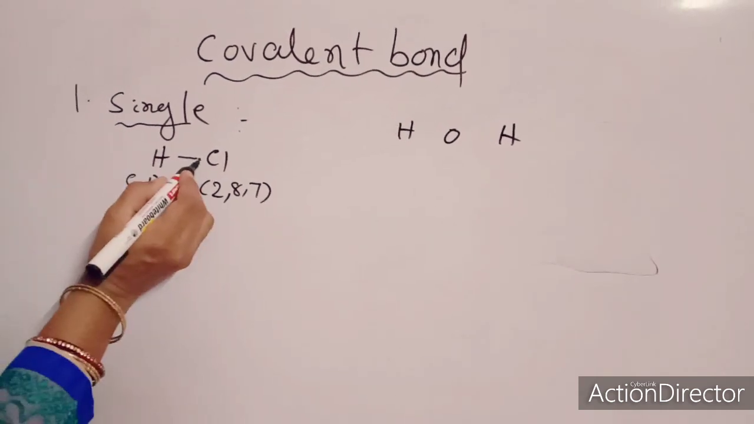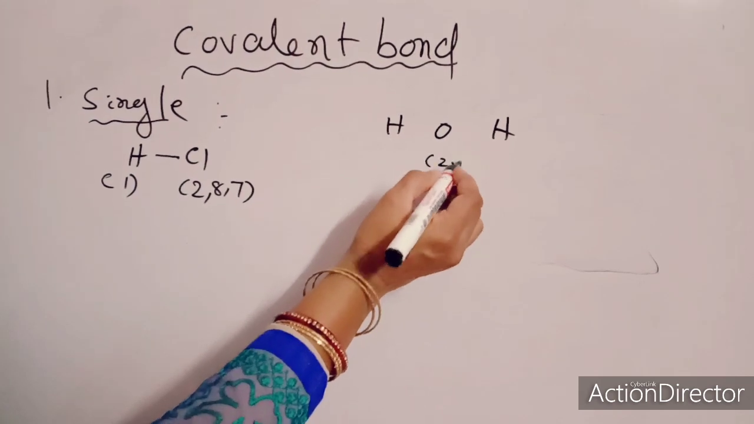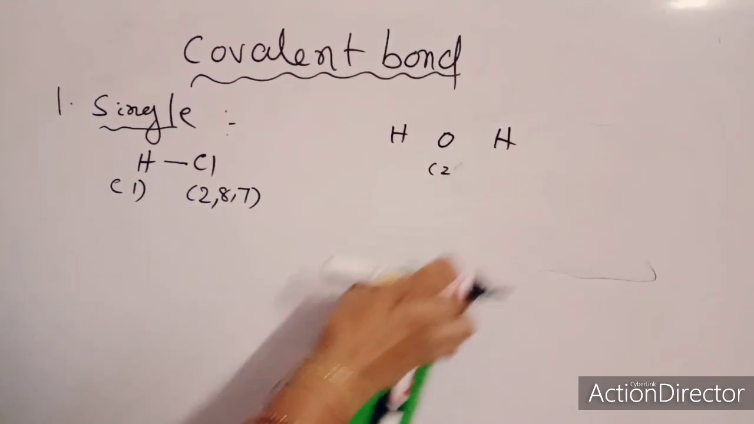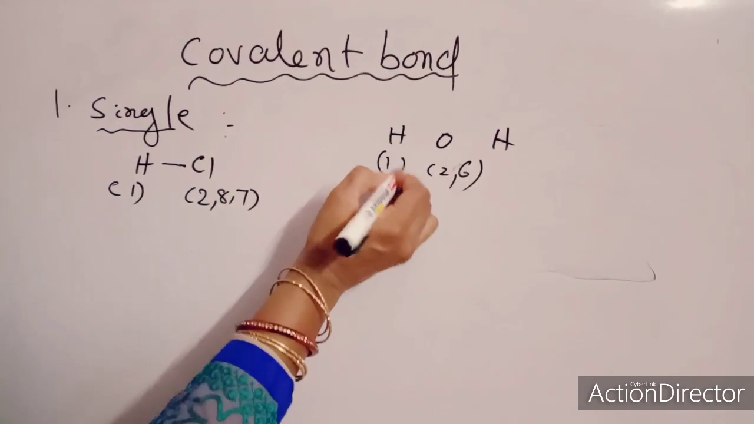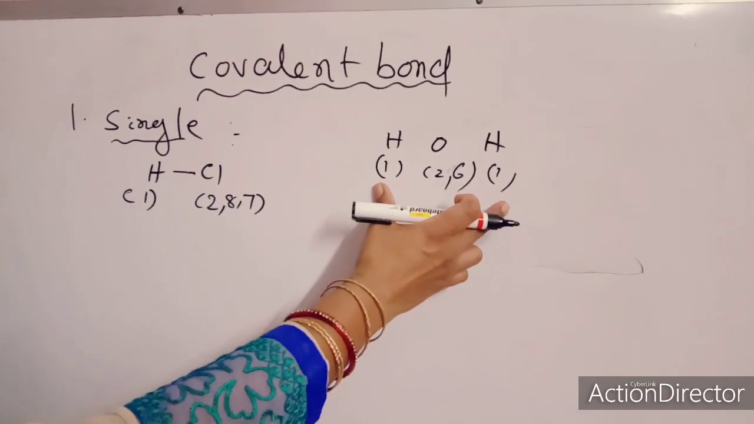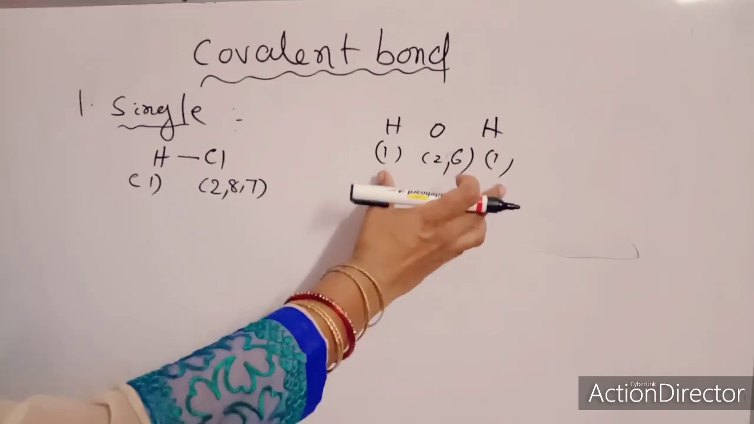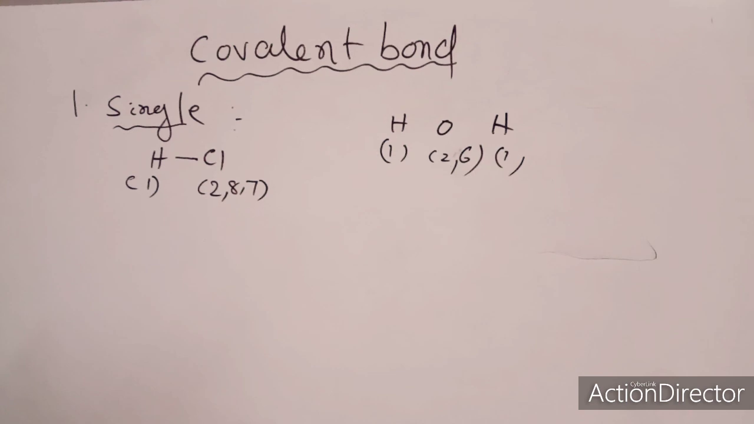Again in this case, oxygen is having electronic configuration 2, 6. Again hydrogen, you know, one electron. So both hydrogens have a total deficiency of 2 electrons, one each, and oxygen itself is having a deficiency of 2 electrons.